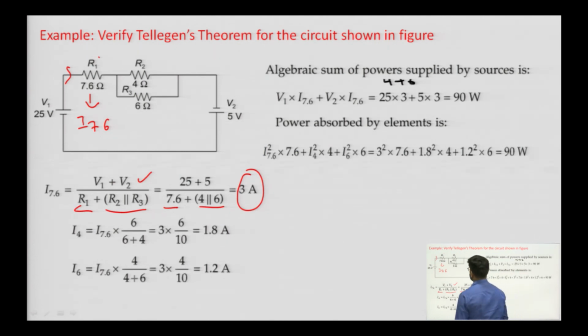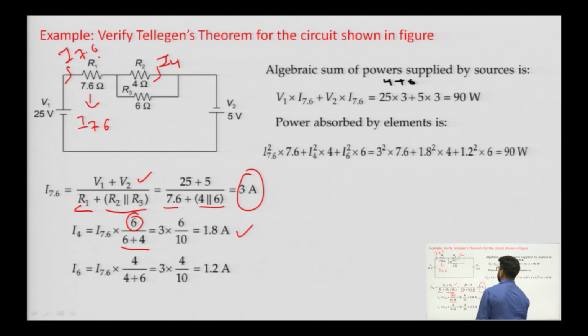Now, I 4 is the current flowing in this branch. We have the value of current I 7.6, so we will apply the current divider rule. It will be I 7.6 multiplied by 6 divided by 6 plus 4, so we get 1.8 ampere. Now, I 6 is the current flowing in the 6 ohm branch.